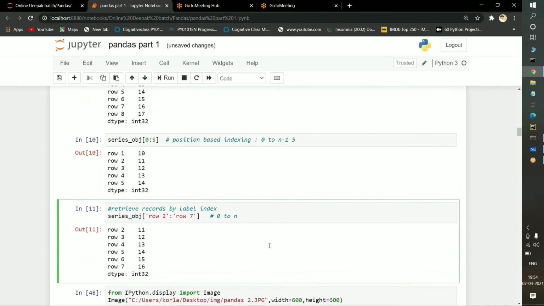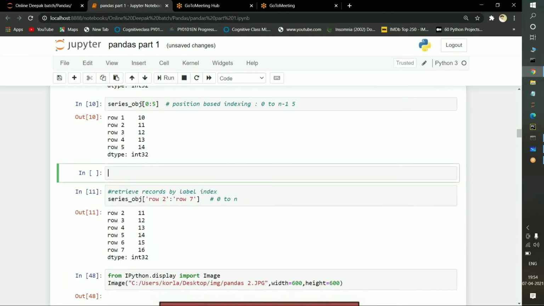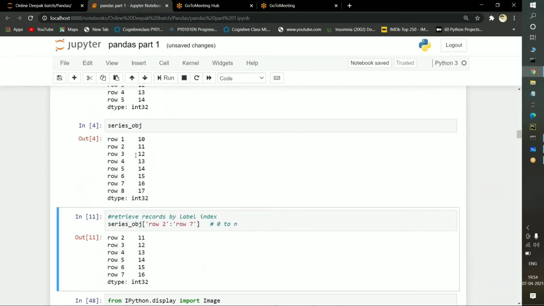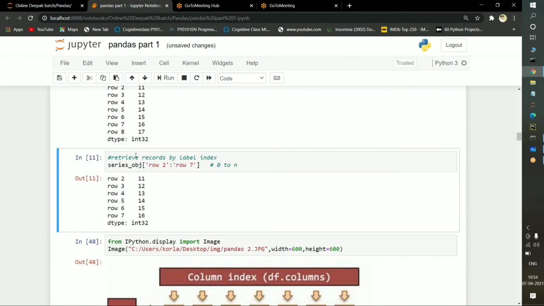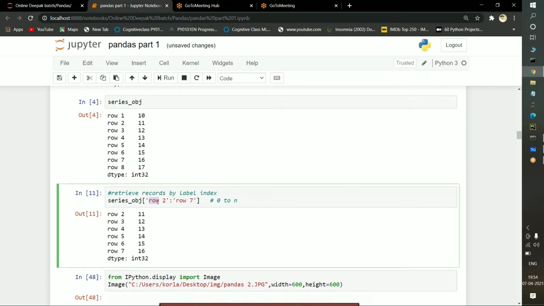So see here, it is also one of the best examples. If you want, I will just execute the data here very clearly. I'm copying this variable and just printing it. If I execute it, see, the data will be printed here. With the help of this variable, I'm taking row 2 and row 7. But in the middle, I'm passing two symbols here. What do you mean by this?